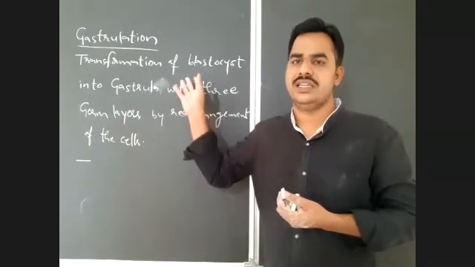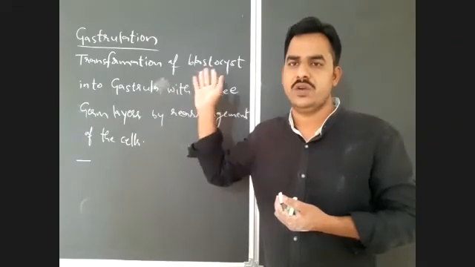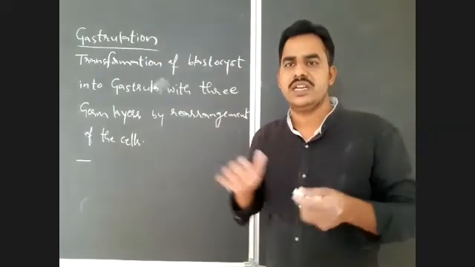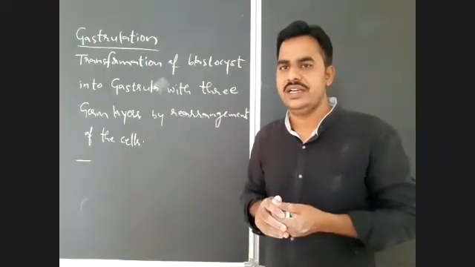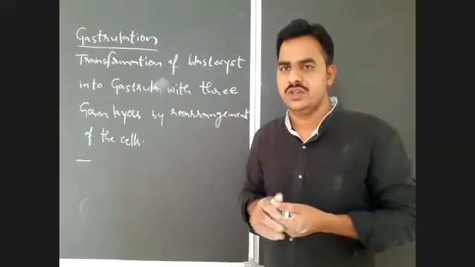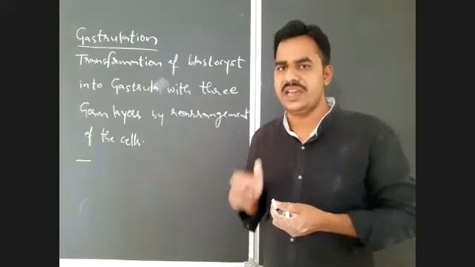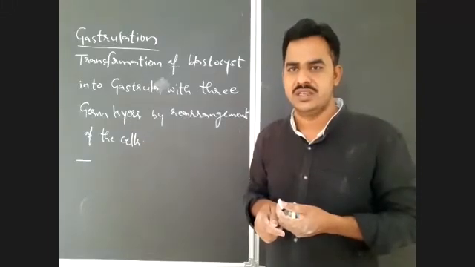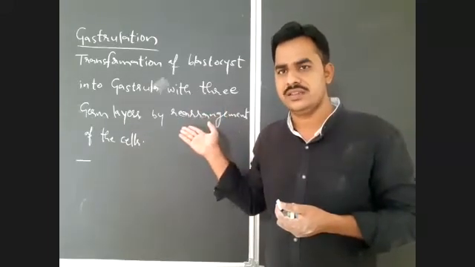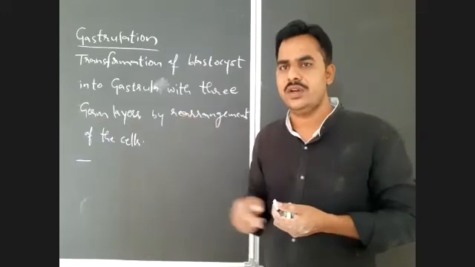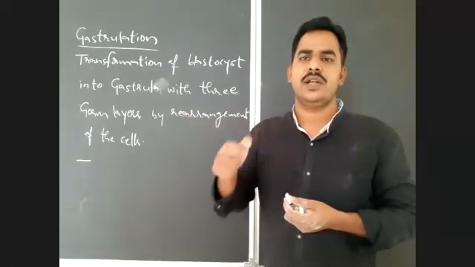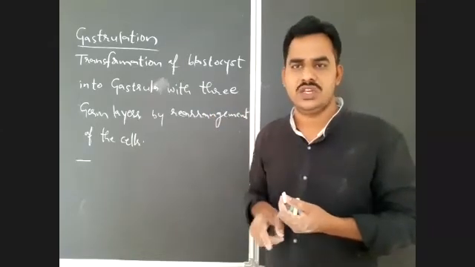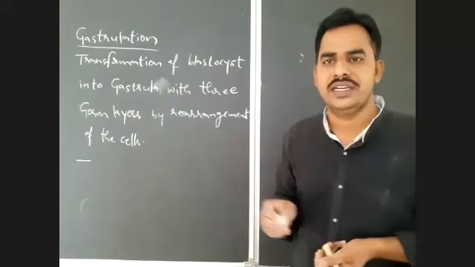By the movement of cells, or by the migration of cells to their respective locations, or by the rearrangement of cells in their respective areas. So finally it leads to the formation of three germ layers. This type of movement which takes place in the gastrula is known as morphogenetic movements, because before these movements there is no particular form for the embryo. So the embryo will get a particular form after these movements in the gastrula, which are known as morphogenetic movements.